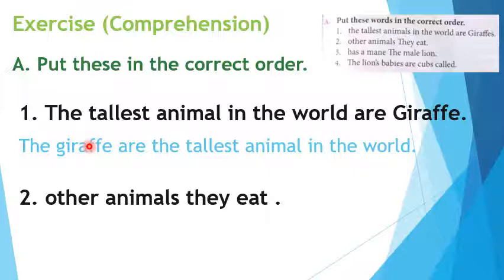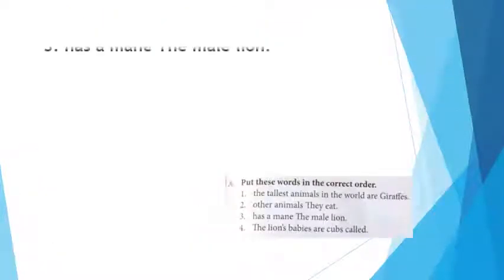B, second part. Other animals they eat. The correct sentence is: they eat other animals. Okay, third part. Has a mane the male lion.